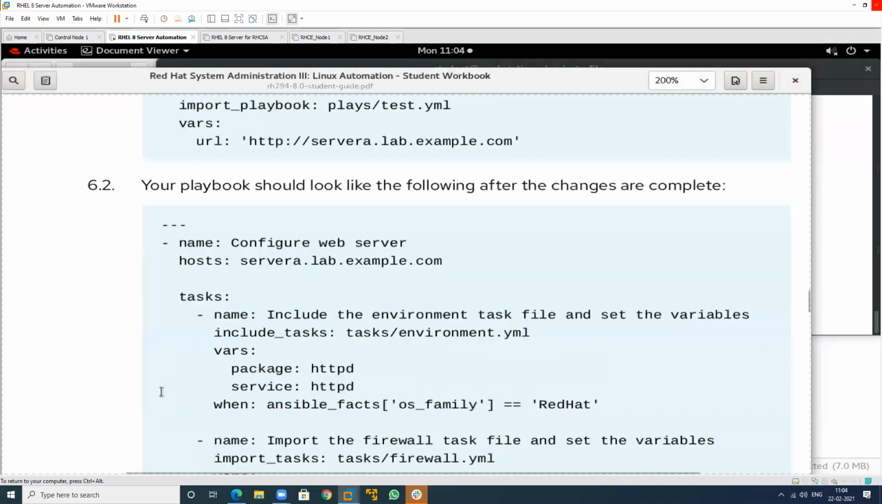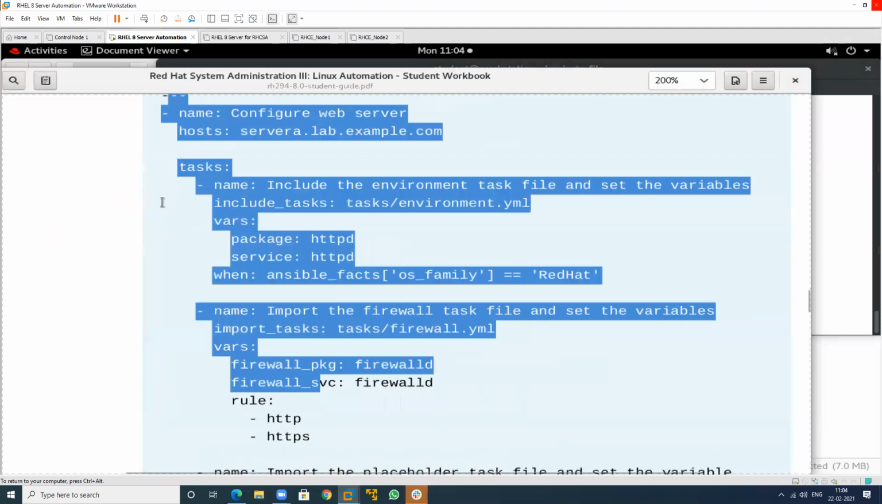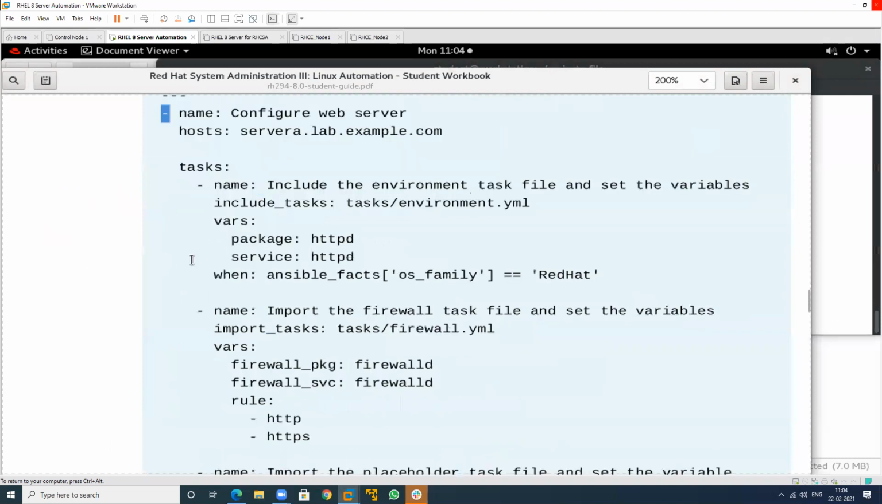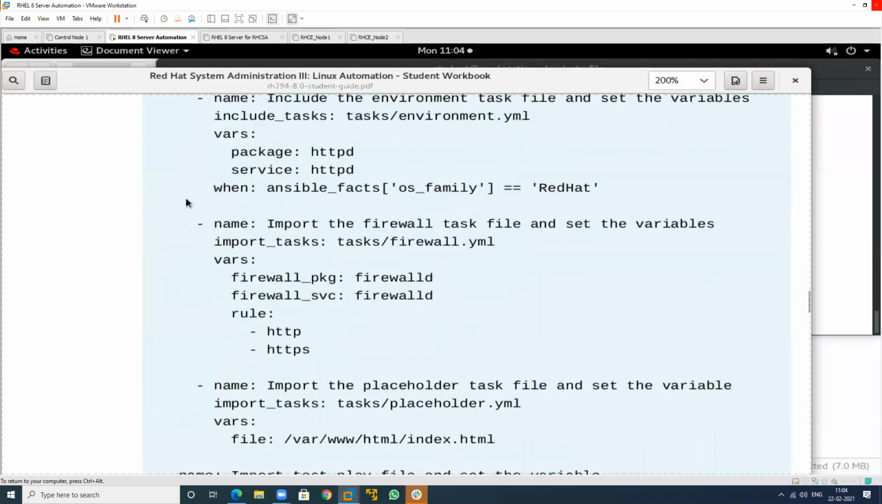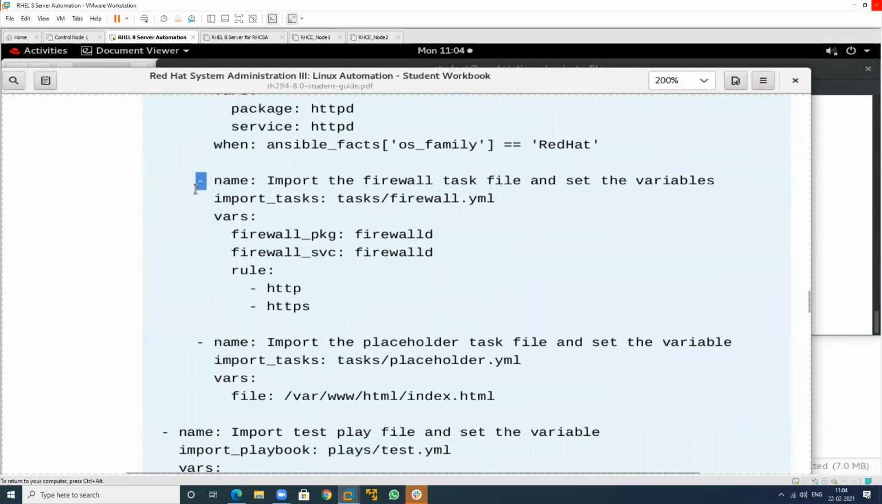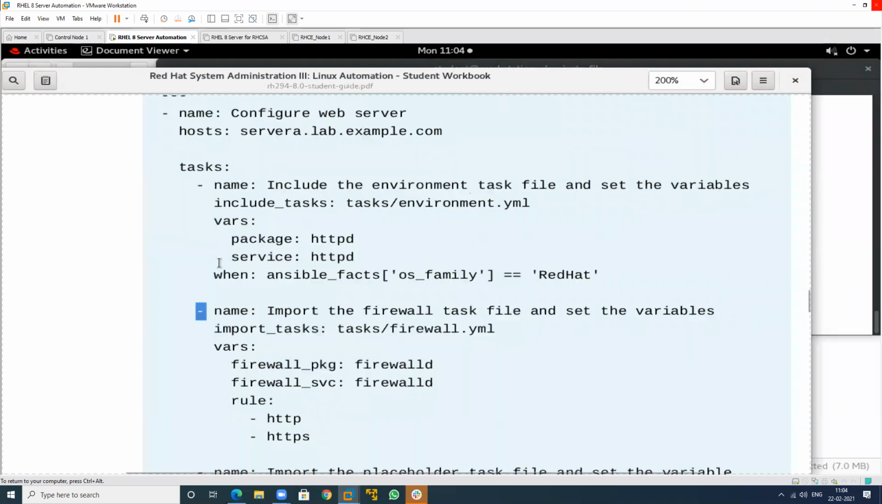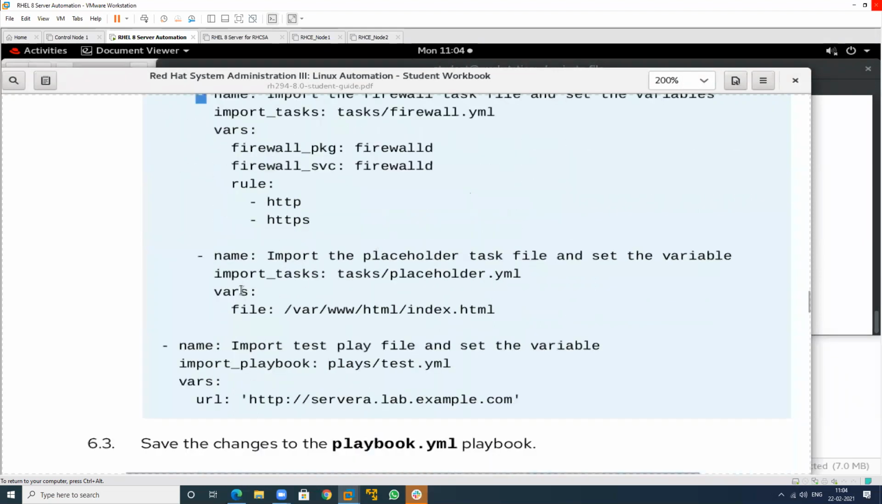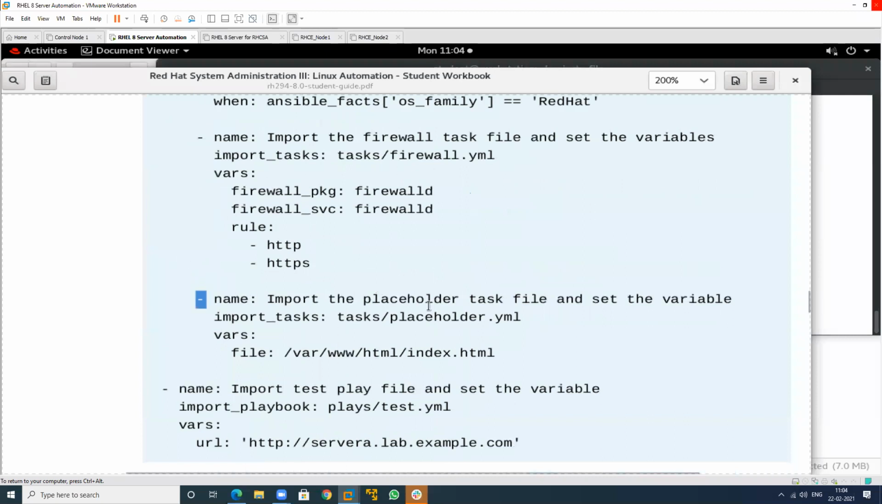And see this one. This is the indentation. Okay, name, same. Same indentation. This indentation and this indentation are the same. And here this indentation is the list indentation. So this is 1, this is 2, the task list. 3. That is related to these two tasks for importing and this task for include. And this is the last one.